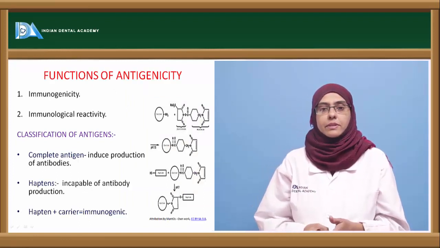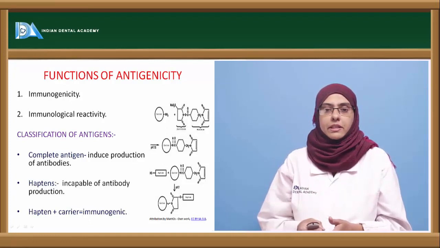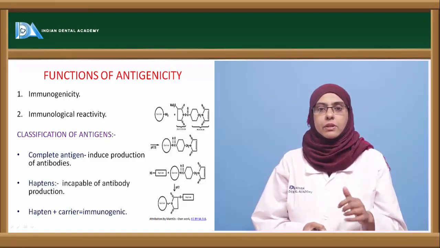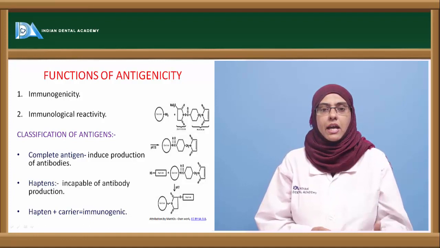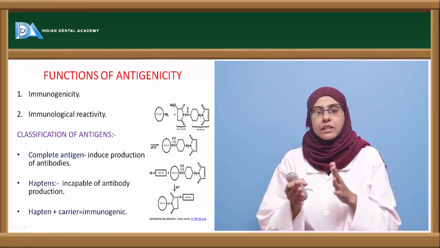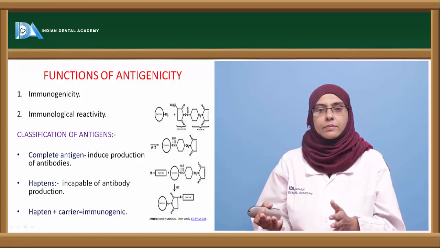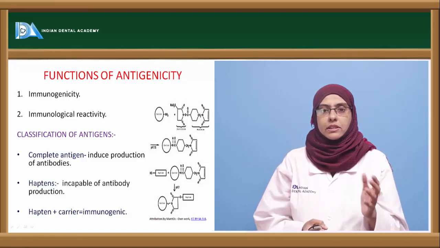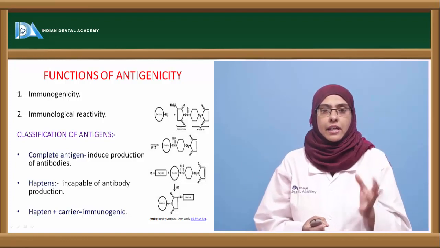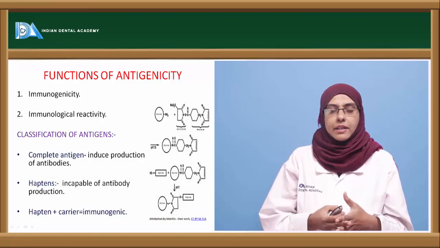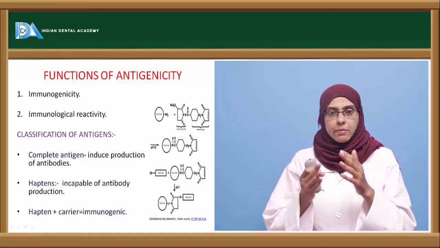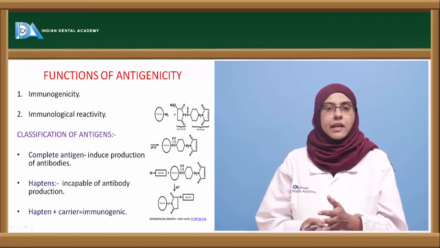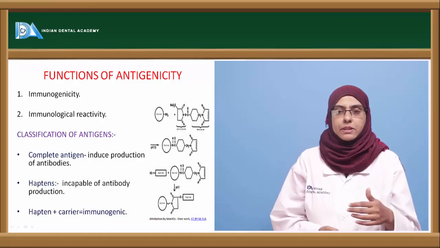Now in case of a simple hapten, it is usually non-precipitating. It does not precipitate the antibodies, whereas in case of complex haptens, they are able to react with the antibodies and precipitate the antibodies. Now the characteristic feature between these two is that the simple hapten has only univalent property, whereas the complex haptens usually are polyvalent in nature, which are able to react with more than one type of antibody, and these can be precipitated. So here, based upon that, the haptens can be classified into a simple hapten, which is non-precipitating, and a complex hapten, which is usually precipitating in nature.